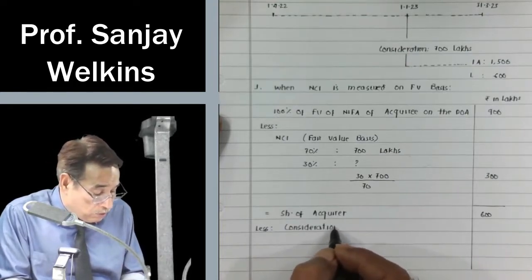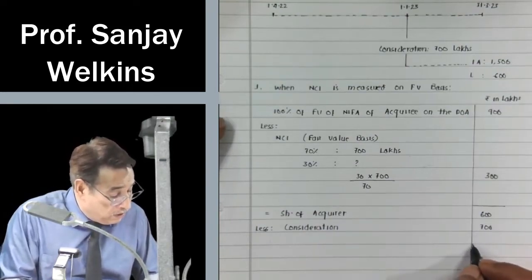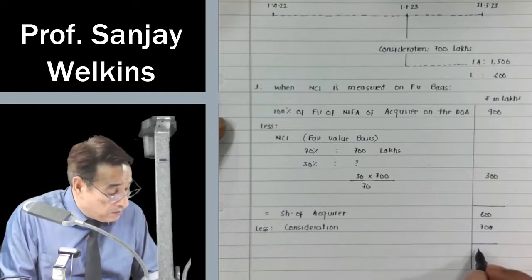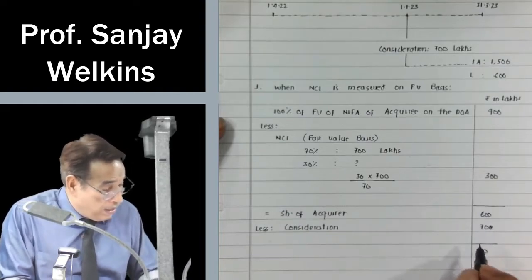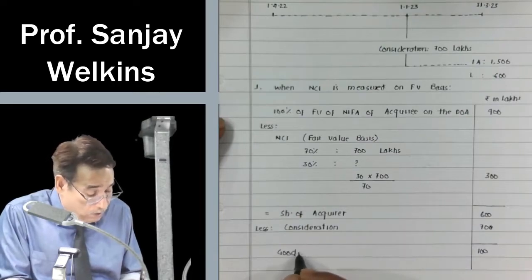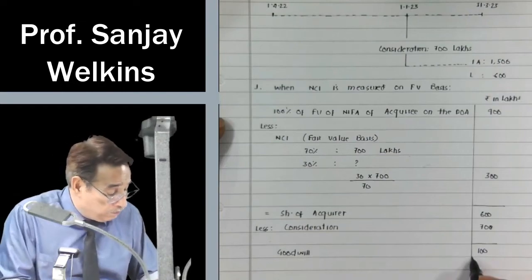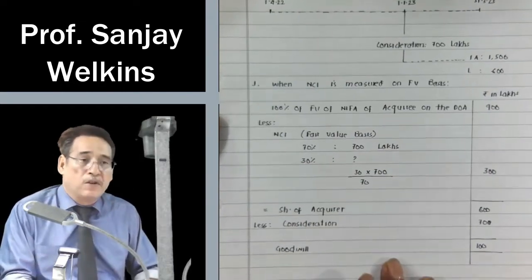Consideration is equal to 700 lakhs. So I will write here 700 lakhs. Now balance reflects goodwill. This balance is your goodwill.